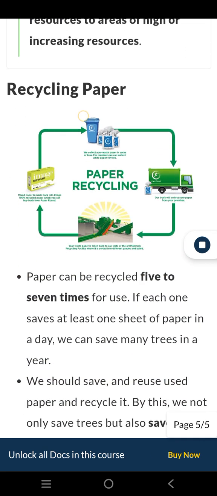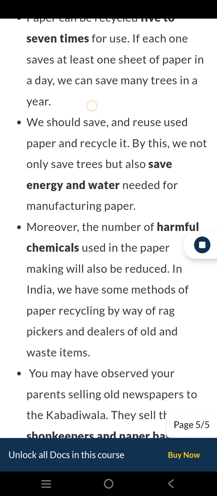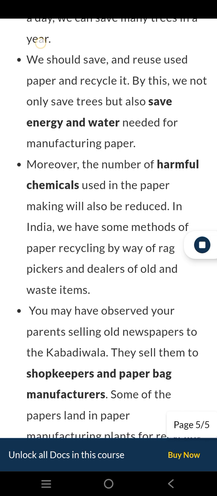View solution. Recycling Paper. Paper can be recycled 5 to 7 times for use. If each one saves at least one sheet of paper in a day, we can save many trees in a year. We should save and reuse used paper and recycle it. By this, we not only save trees but also save energy and water needed for manufacturing paper. Moreover, the number of harmful chemicals used in the paper making will also be reduced.